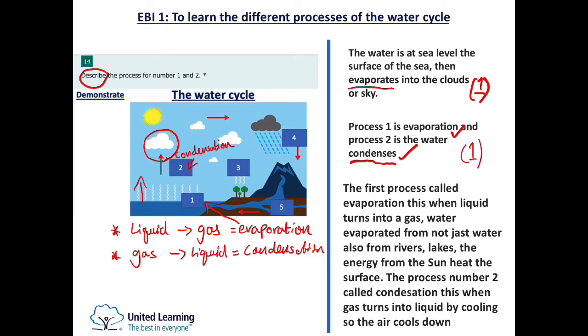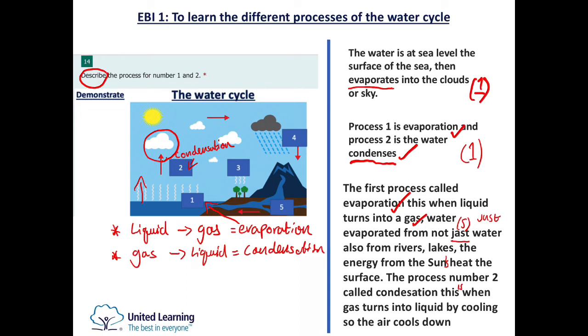So they've written down the first process called evaporation. This is when a liquid turns into gas. So well done for saying that. So evaporation is when liquid turns into gas. Water evaporated from not just water, so there's a spelling error there. So just is J-U-S-T. Also from rivers, lakes, the energy from the sun's heat. So just make sure you put an S and cover that, apostrophe there. The surface, and the process number 2 called condensation. This, so always put is here.